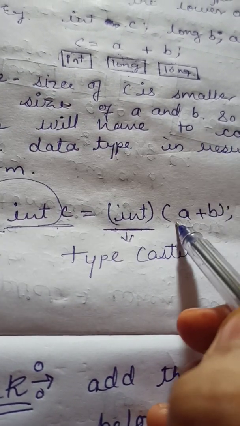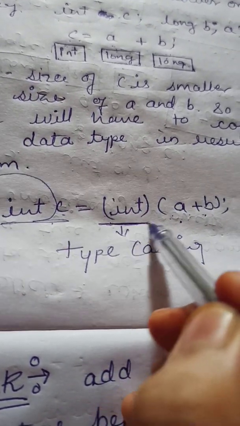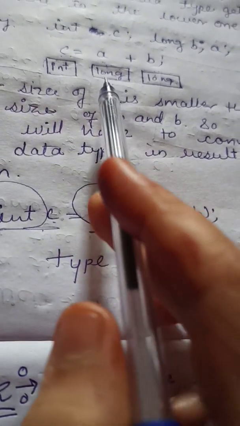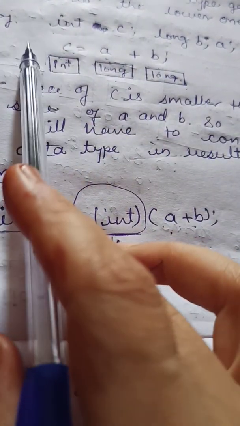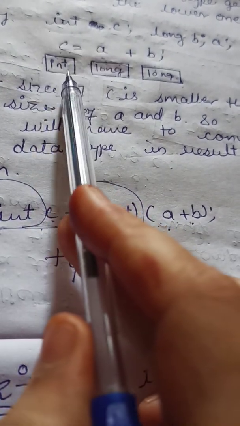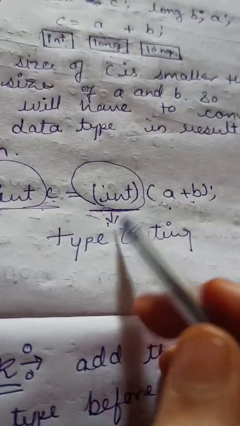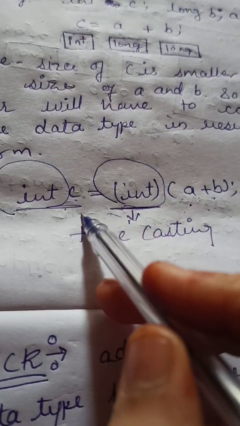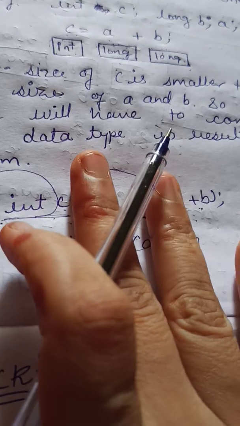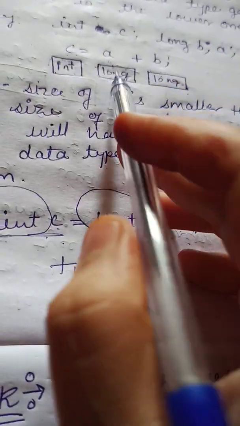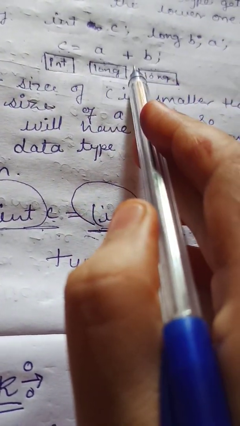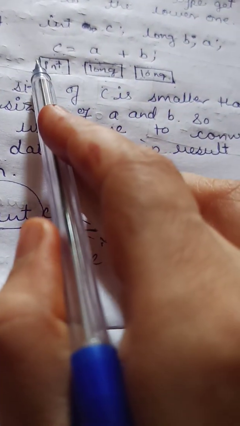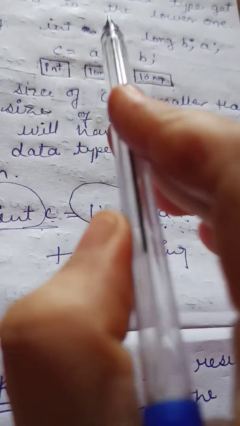So as you can see, before this A plus B, I have written int, because I want to convert this A and B into the resulting data type, and the result data type is int. So by writing this expression, A and B will get converted to the int type. So this is the explicit type. Explicit means whenever you have to convert a bigger data type to a smaller one, that will be called explicit, because this will be done by the user. So this was all about implicit and explicit type conversion.